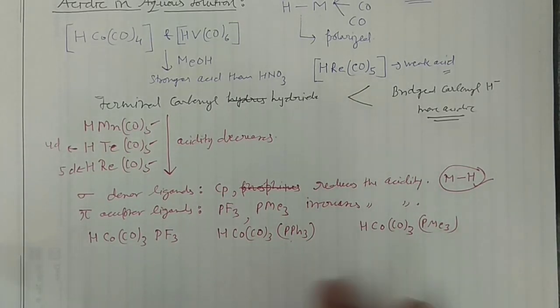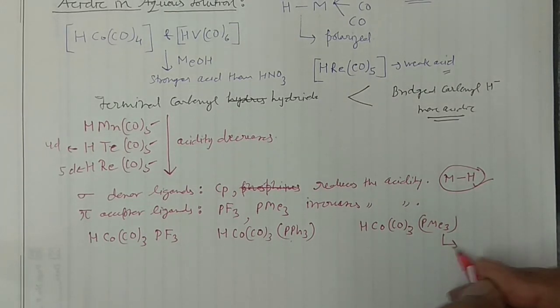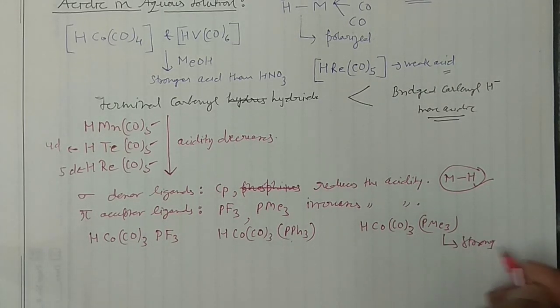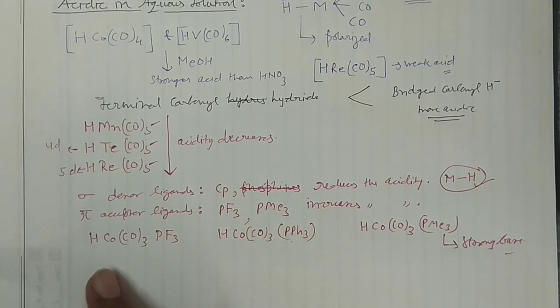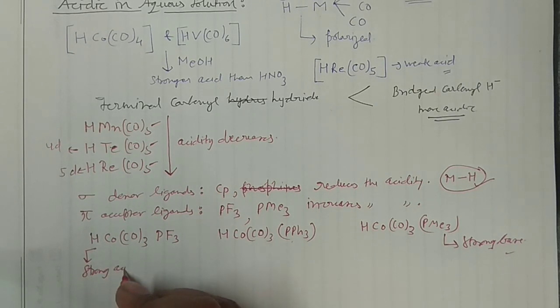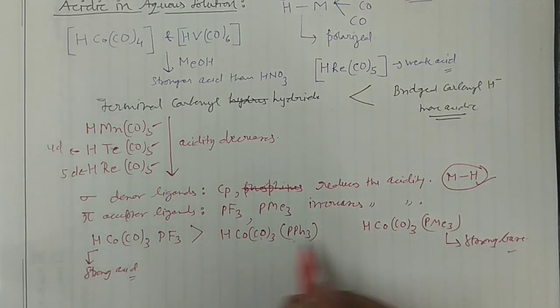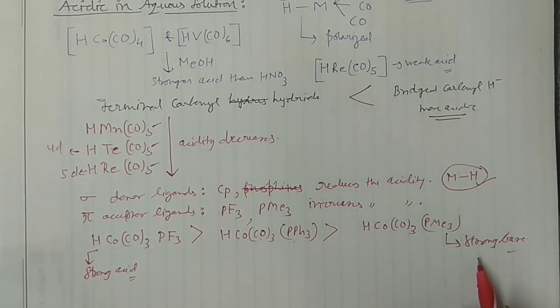Then what do you think, which one is acidic actually? I'm telling you, this compound behaves as the strong base, while this particular compound behaves as the strong acid. Strong acid. So what is the reason? See, this is the most acidic in nature, followed by this one, while this one is almost basic in nature. How can I explain this thing?